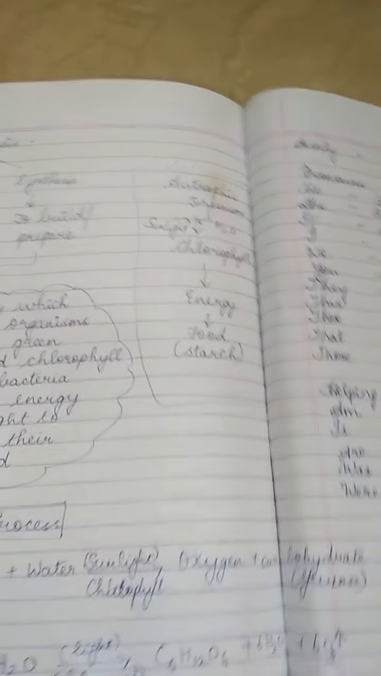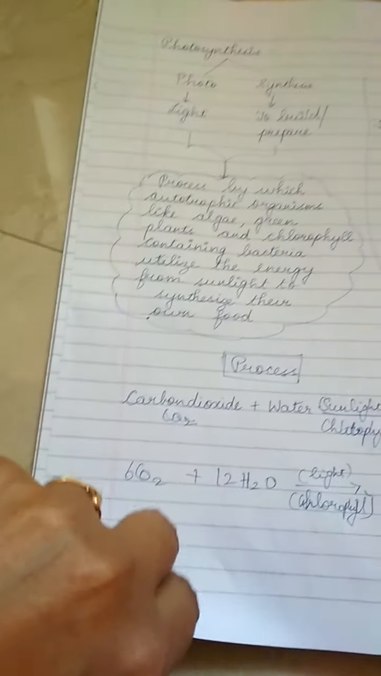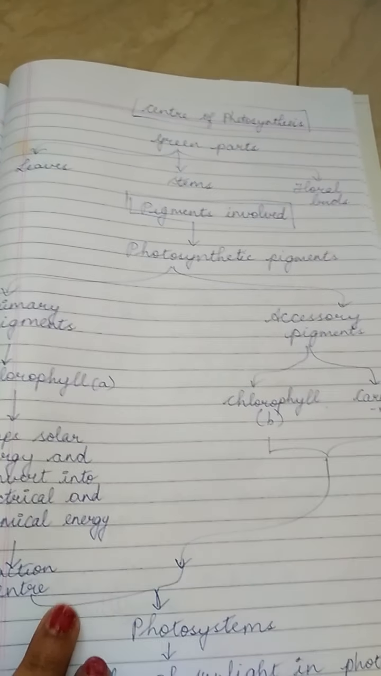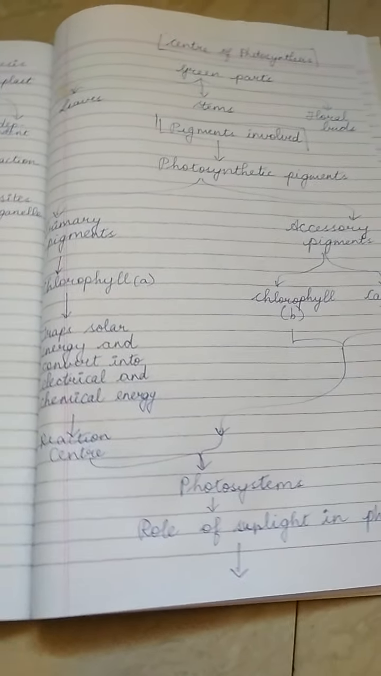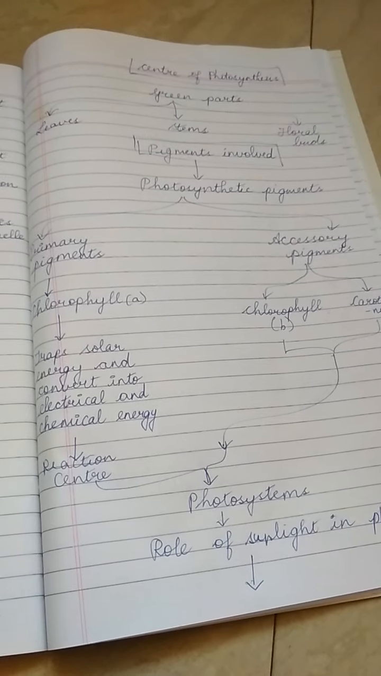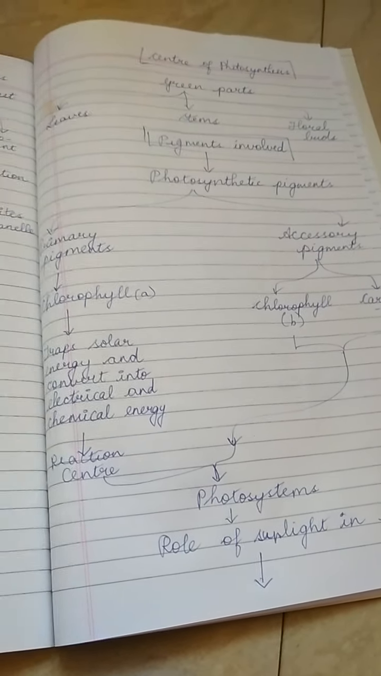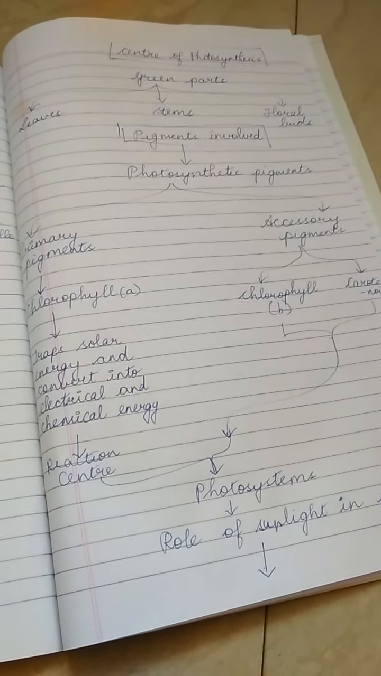So in today's class we have seen what photosynthesis is. I'll just brush up. In this class we have seen what photosynthesis is, what autotrophic organisms are, the process that takes place during photosynthesis, the centers of photosynthesis, the pigments involved, and the reaction center, that is where the photosynthesis takes place. The exact place where photosynthesis takes place is the chloroplast.